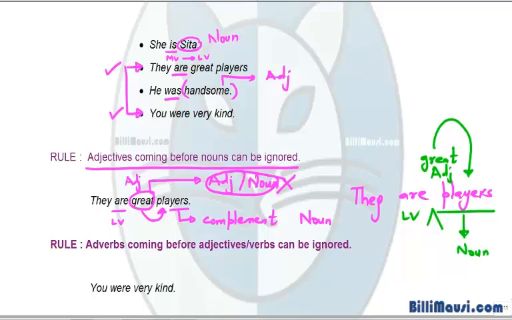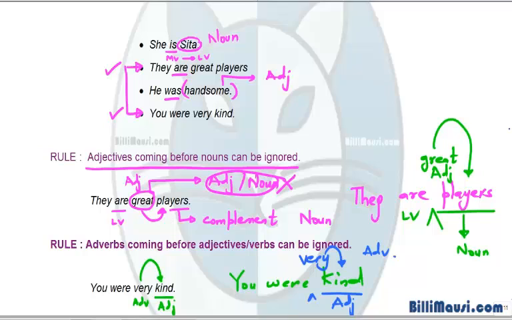You were kind. So in this case, very is an adverb. Hope you got this point. This is one of the important rules which generally confuses people.